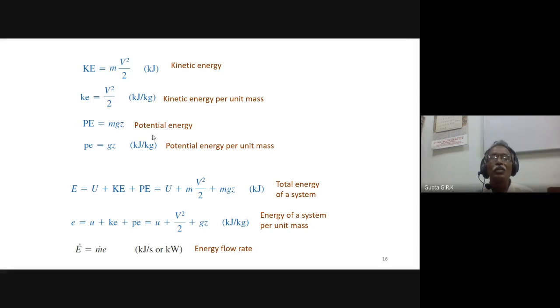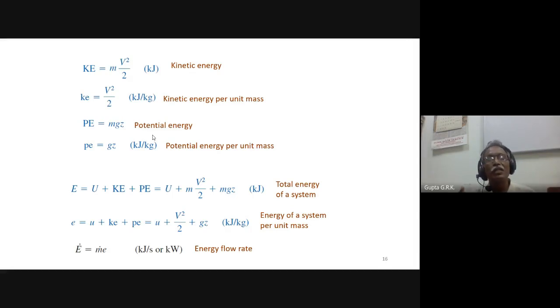There are so many energies we talked about, but in thermodynamics we deal with only these 3 energies: internal energy, kinetic energy, and potential energy. So the total energy of the system is capital E equals capital U, the total internal energy, plus m v square by 2 plus mgz. Per unit mass, it is small e equals small u plus v square by 2 plus gz. If there is an energy flow rate, we put a dot on the E. That is energy per unit time, equal to mass flow per unit time into specific energy. These will be in watts.